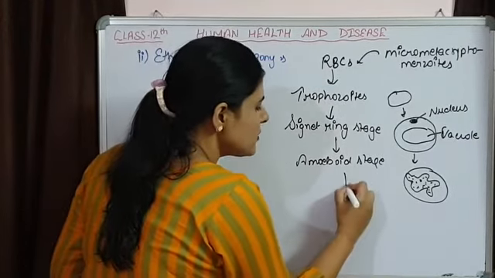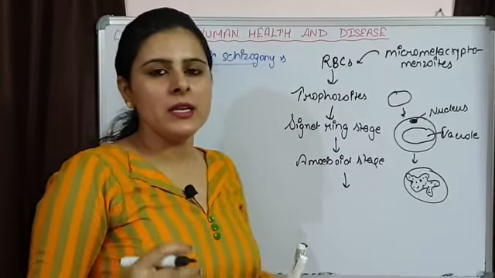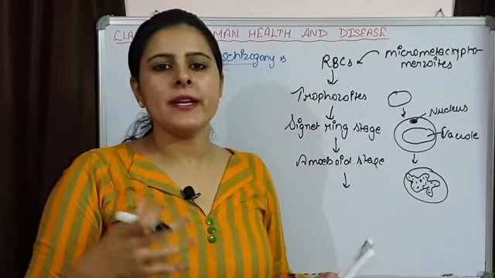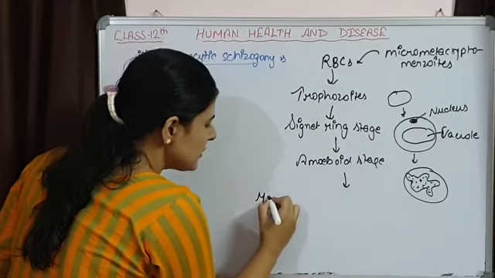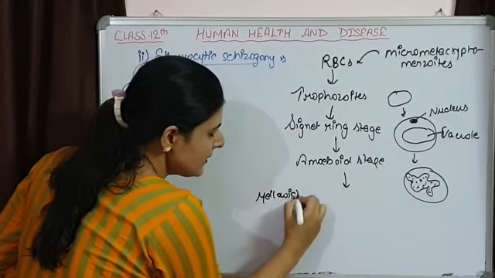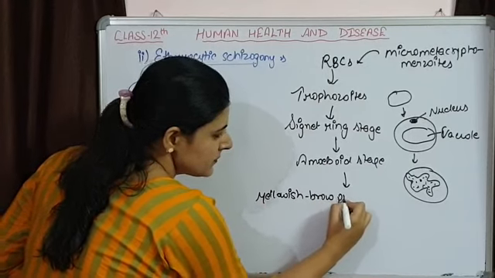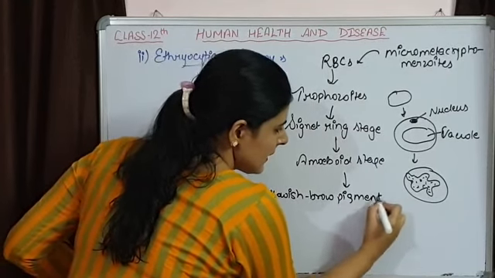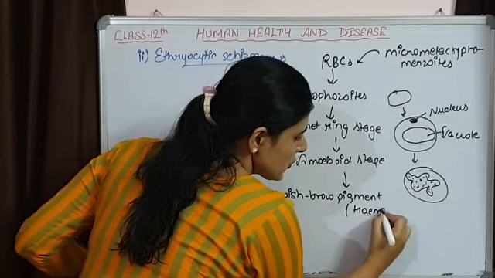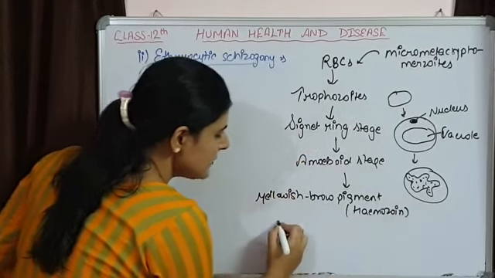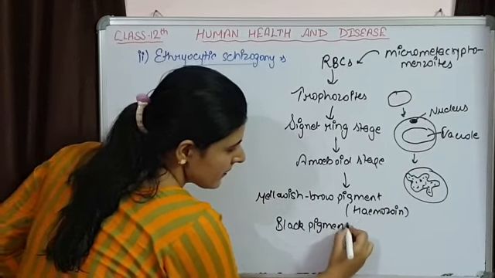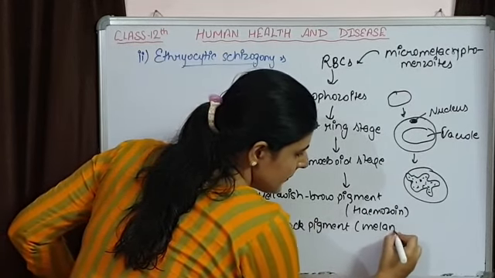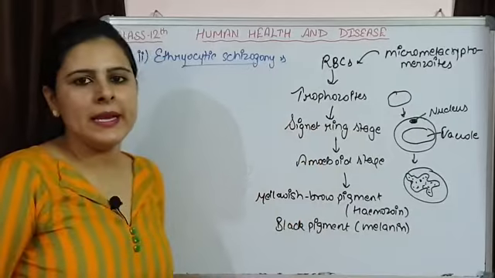So they are consuming everything, but they are responsible for the breakdown of hemoglobin that is present inside the RBCs into a yellowish brown pigment, that is hemozoin, or sometimes into a black pigment, that is melanin.